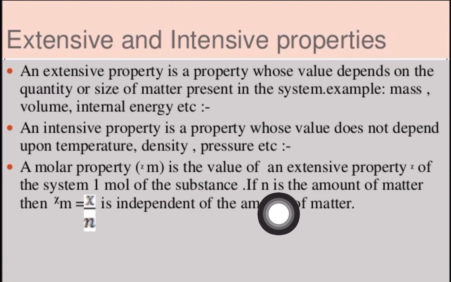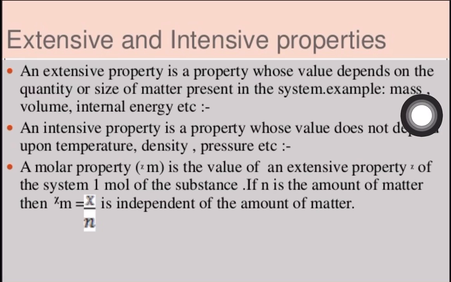If n is the amount of matter, first of all we have seen what the molar property is. Molar property means the extensive property X of a system of 1 mole of a substance. If we are taking 1 mole of a substance, then it will have what type of property? A molar property.